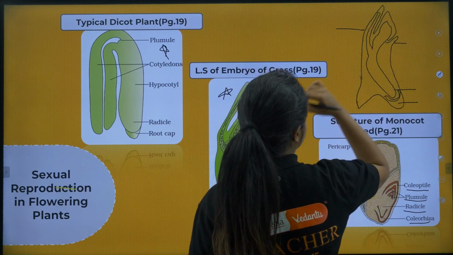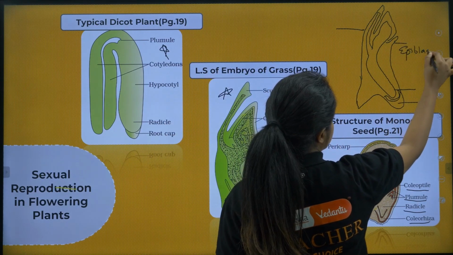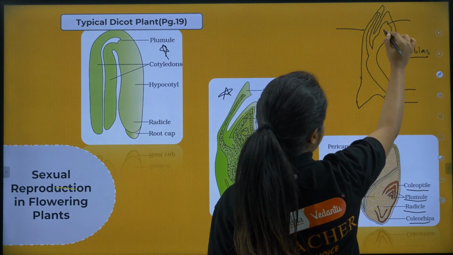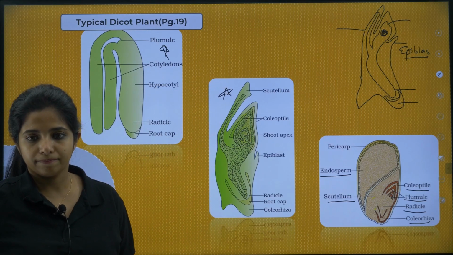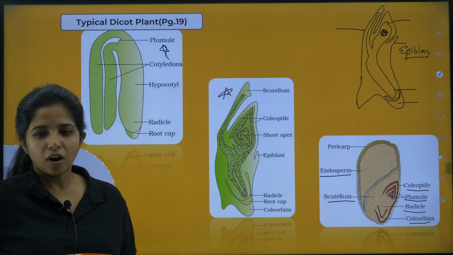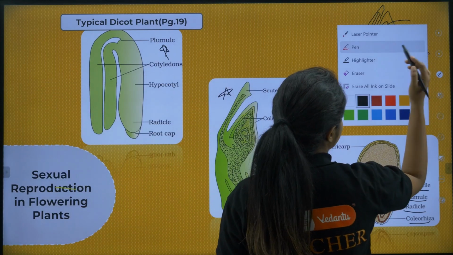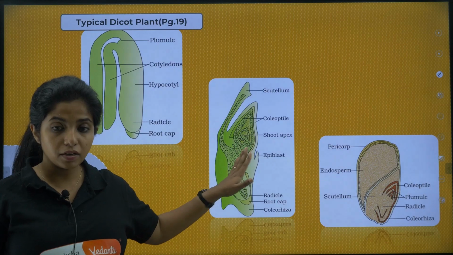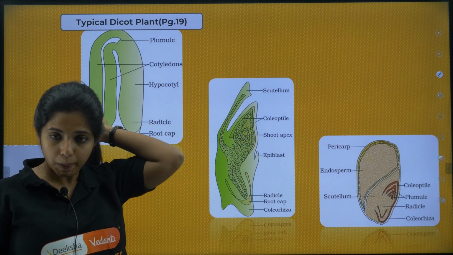Okay, this is the epiblast, some other structure which is there. And then they have mentioned over here that this is the coleoptile, and over here they have mentioned something like this and labelled it as shoot apex, which is not something that anyone would prefer to draw. I have drawn it in a bizarre way because I do not find this drawing very captivating, because this is not self-explanatory.